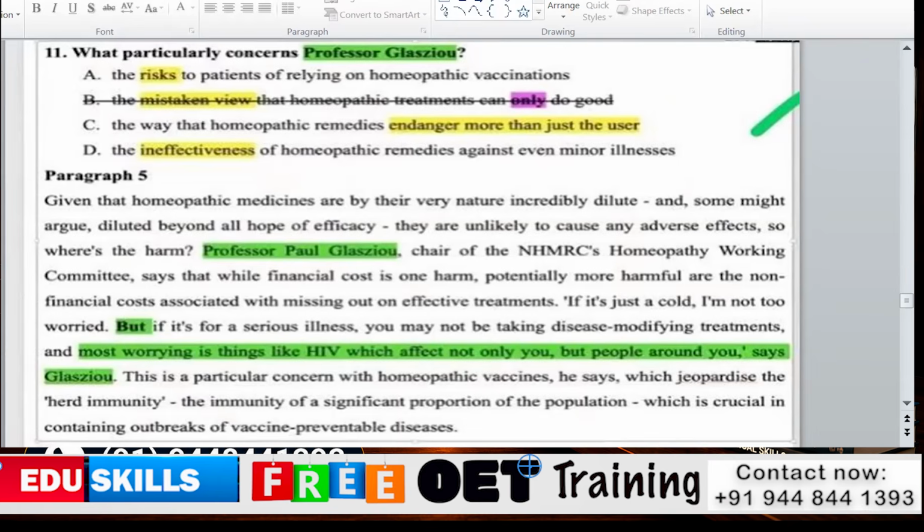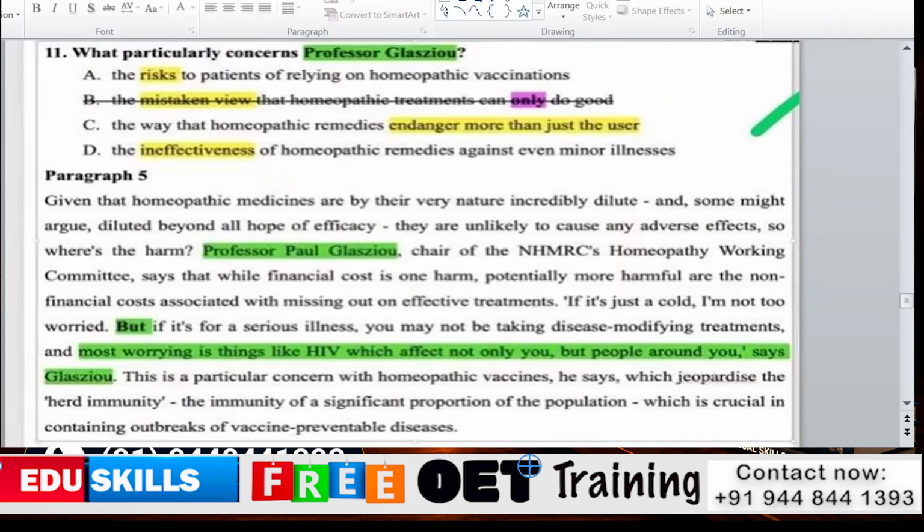Then we can get a little confusion regarding option D. Glasziou already told this, but the D option is saying the ineffectiveness of homeopathic remedies against even minor illness. Reading the third line: Professor Paul Glasziou says that while financial cost is one harm, potentially more harmful are the non-financial costs associated with missing out on effective treatment.